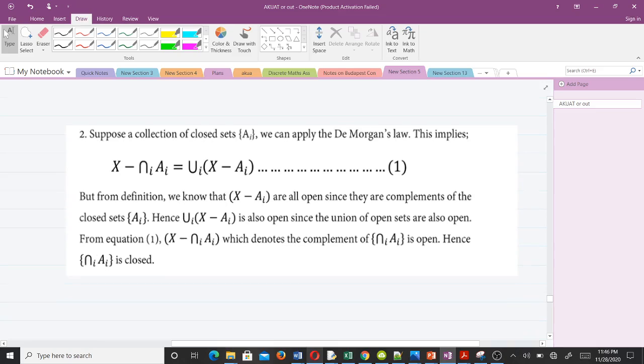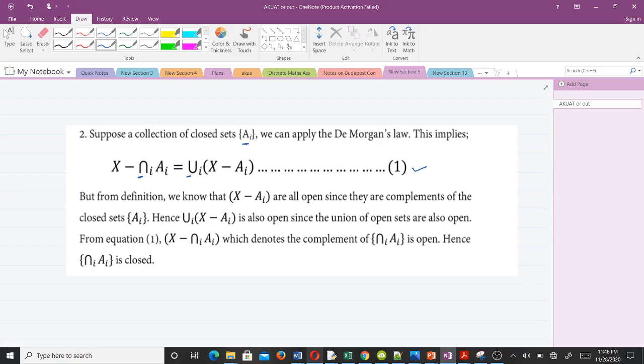First of all, suppose we have a collection of closed sets, which we call A_i. Then we can apply De Morgan's law. We use the first De Morgan's law, and that's what we can see here from equation 1. You can see here we have X, and this symbol stands for intersection, then this symbol stands for union. So that's De Morgan's law, and we are going to use that to prove the second point in the proposition.